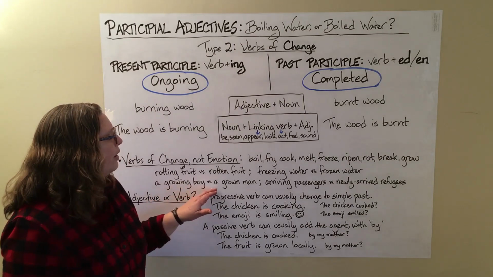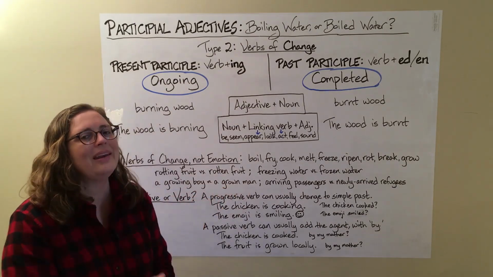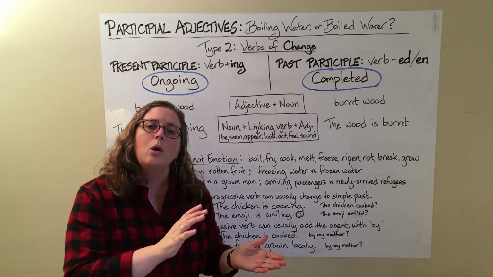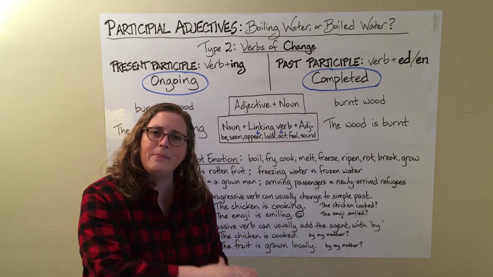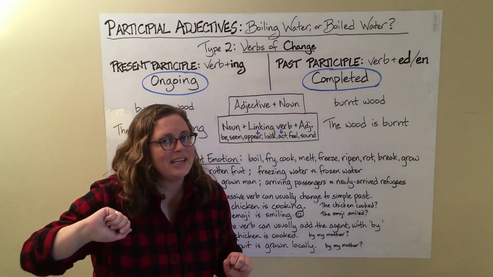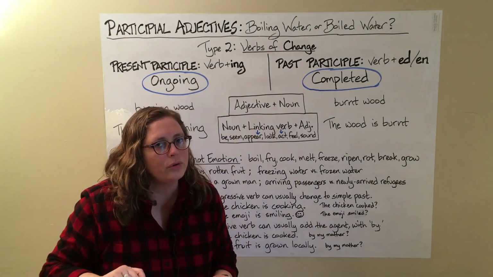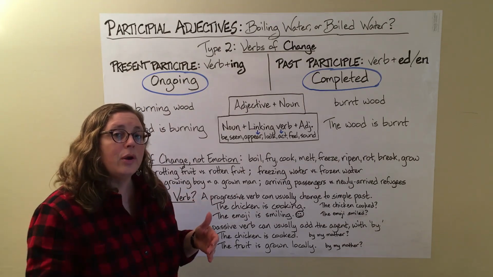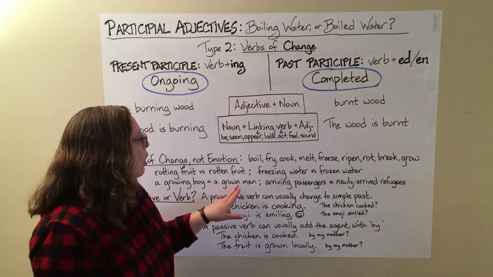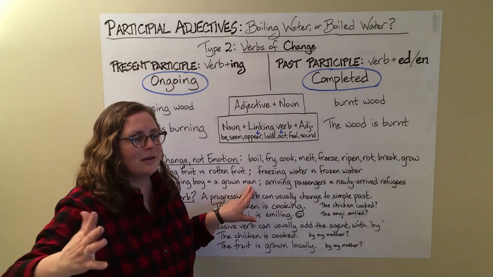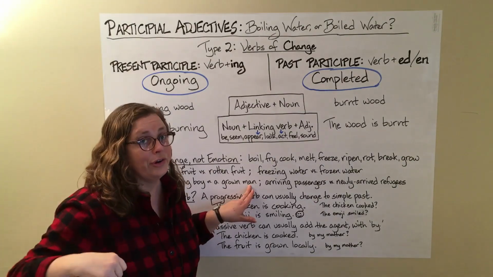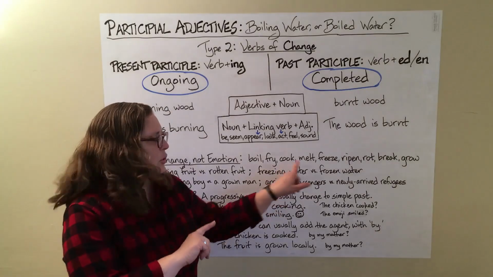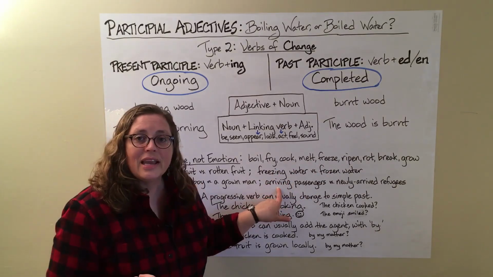A growing boy versus a grown man. Now, in English, when we talk about the verb grow for people, we're talking about from a baby until about 21 years old. So, a growing boy is a young boy or a teenager. A grown man is 20, 21 or older. Okay?